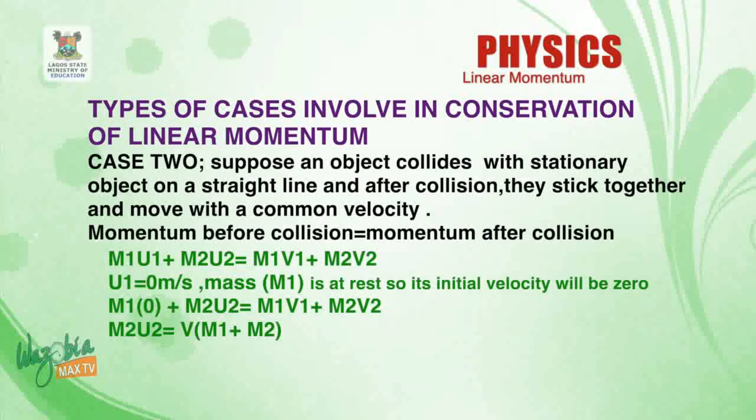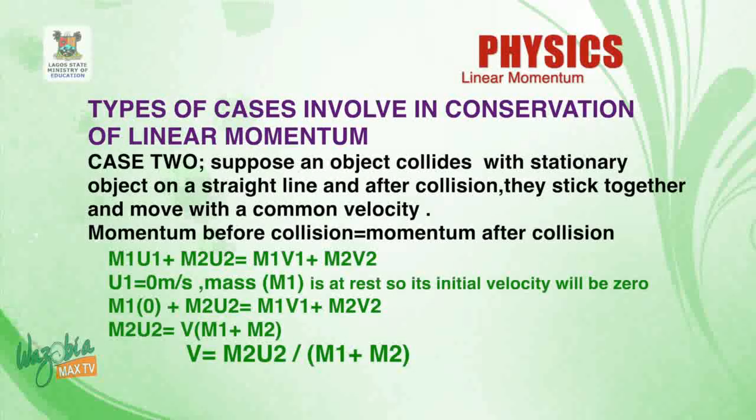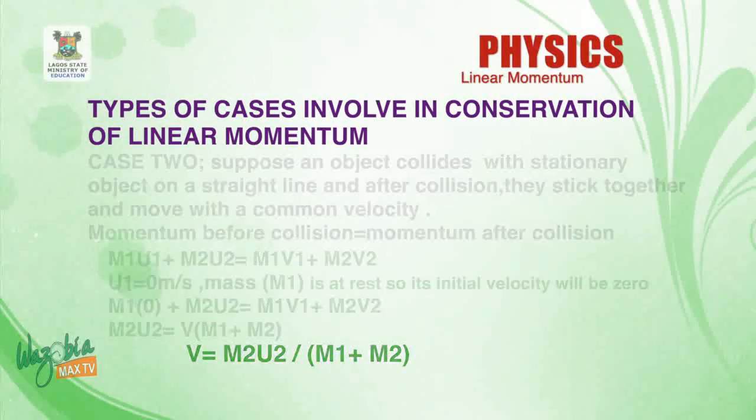So we say that m1 u1 plus m2 u2 is equal to m1 v1 plus m2 v2. The m1 u1 will become 0, so we'll be left with m2 u2 is equal to m1 v1 plus m2 v2. But we said that they will have a common velocity after collision, so v1 is equal to v2. So we will now have v is equal to m2 u2 all over m1 plus m2. That's the formula for the second case. Now let's move on to the third case.